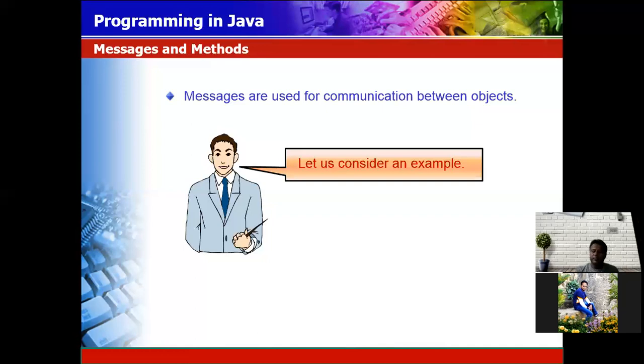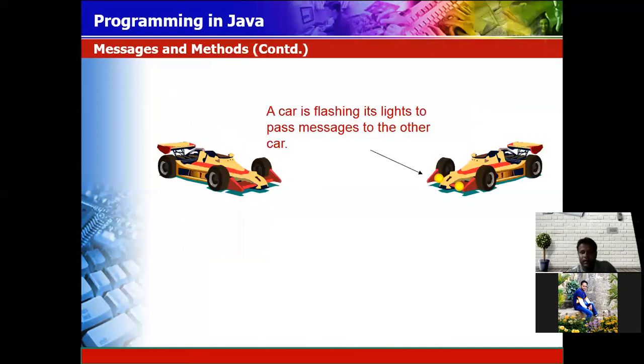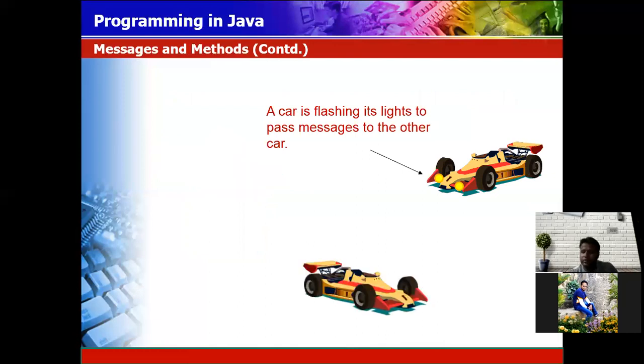Left and right symbols show where you have to take the left route and where you take the right path. The symbol is giving you the message of what you have to do. Here, a car is flashing the light to pass the message to the other car. When the car moves, it shows its behavior. So here, the car is flashing the light.